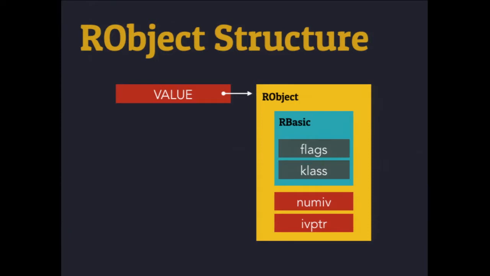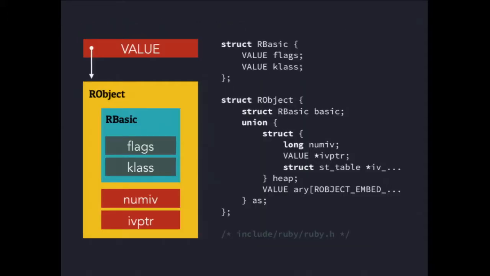It's a little easier to map this to look like this. This is what an object kind of looks like. You have this value pointer that's going to our object, which contains our basic, which has flags. The flags are going to become really important for us in a few minutes. It's where Ruby tracks whether it's marked for collection, if it's frozen, so if you've got a lock on it, things like that. So we have class, and then you get a sense of the other components that are part of typical Ruby classes. Hopefully that looks pretty clear, a visual map of what's going on.